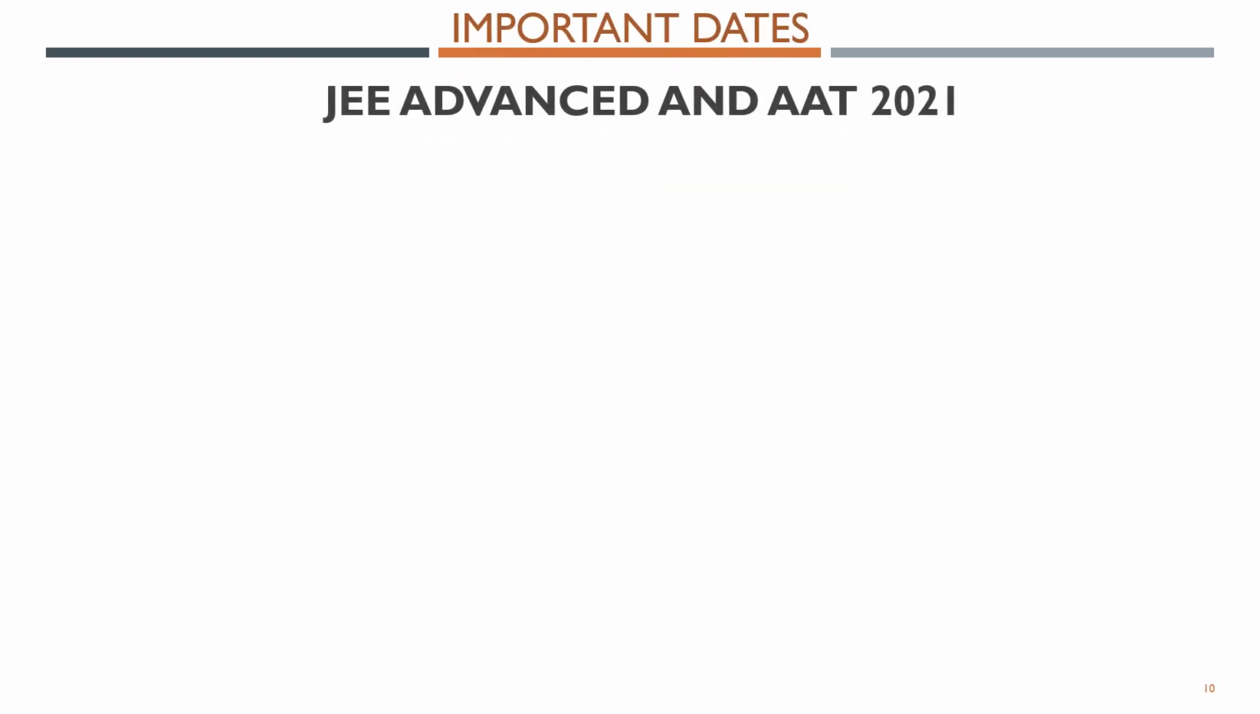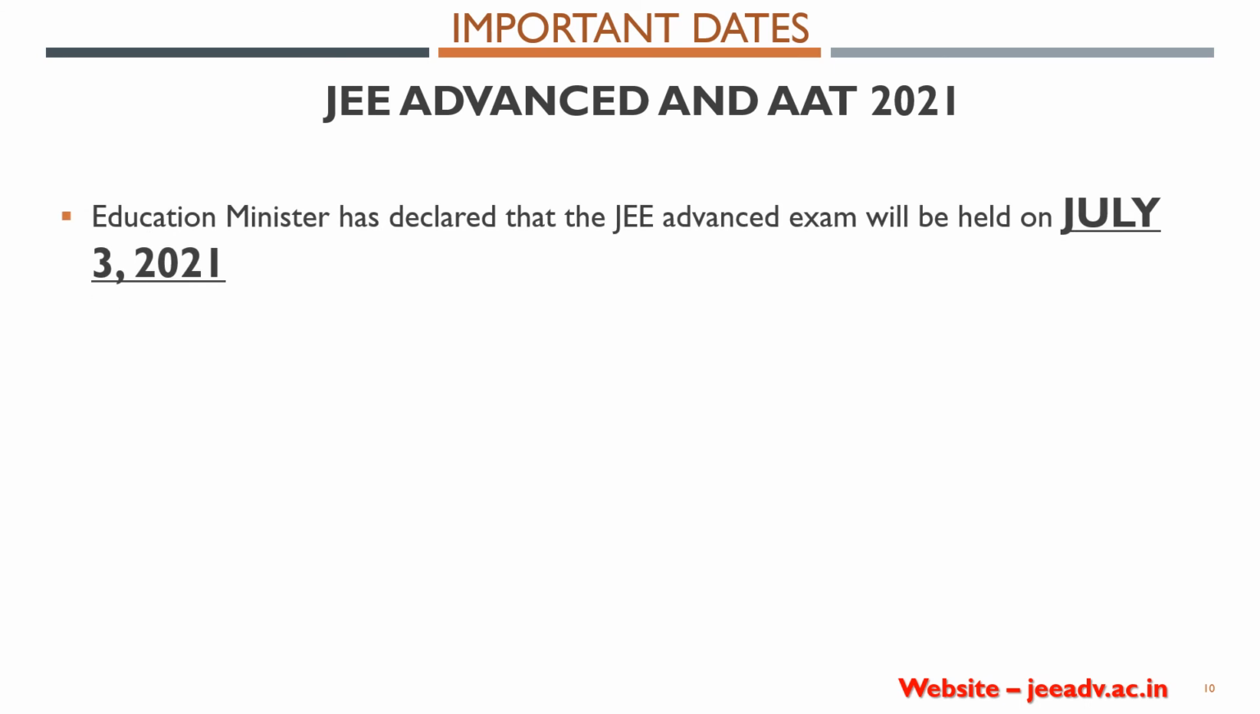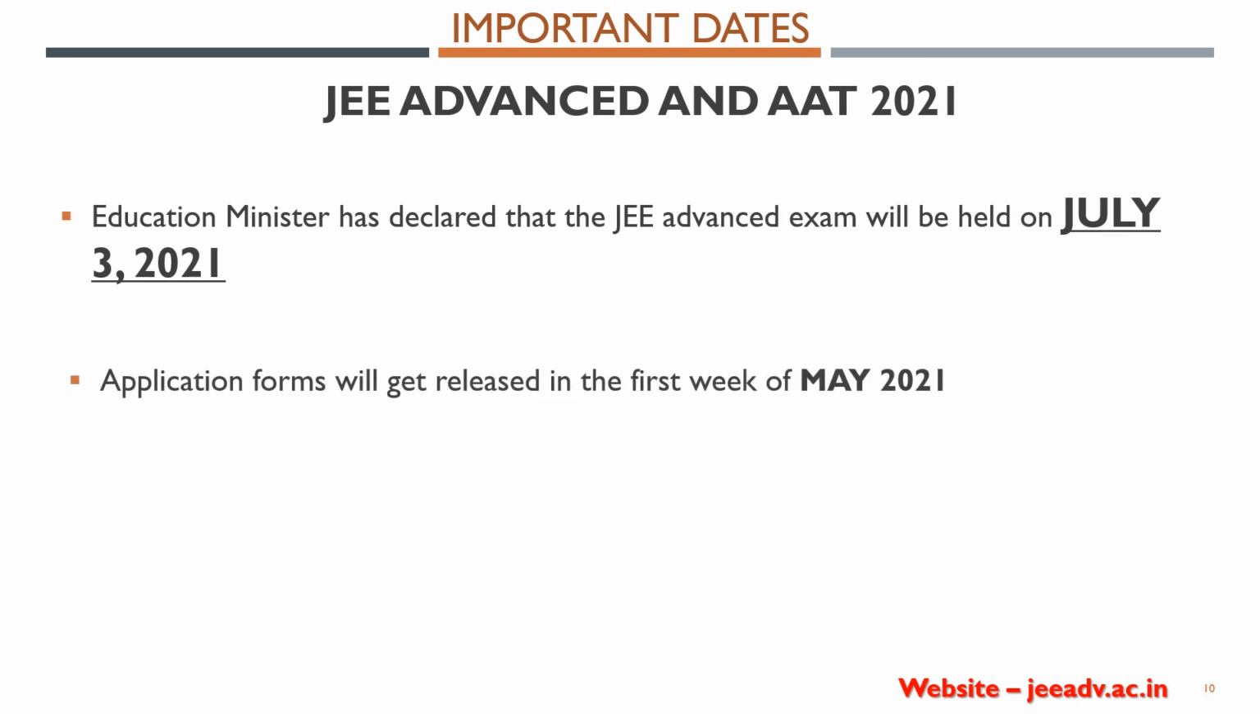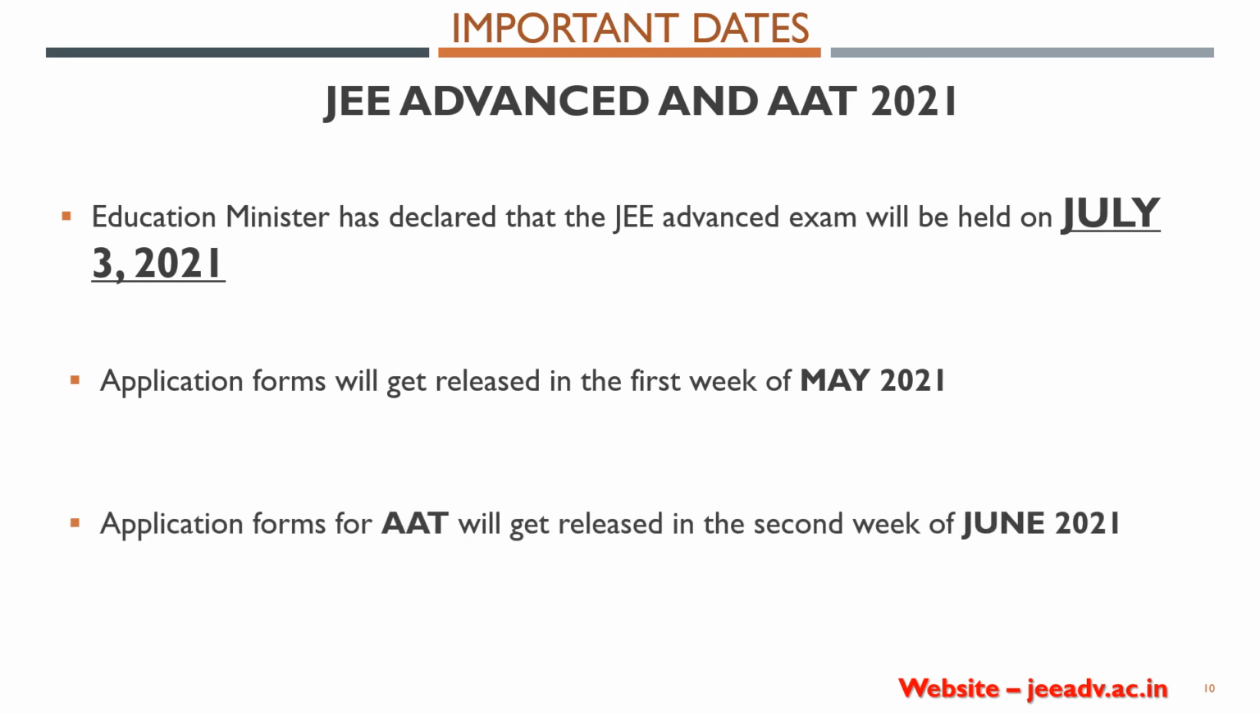Then important dates for the Advanced and the AAT exam. So the website is jeeadv.ac.in. It has been declared that the Advanced exam will be held on July 3. Then application forms will get released in the first week of May 2021. Application forms for the AAT will get released in the second week of June 2021. So you need to continuously follow this website and note this down.